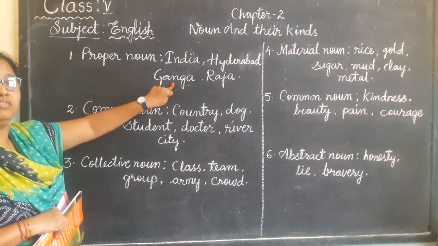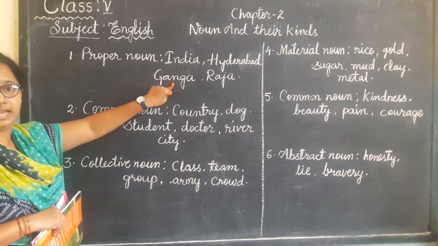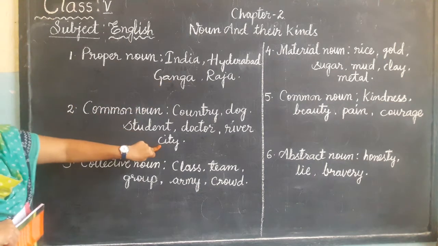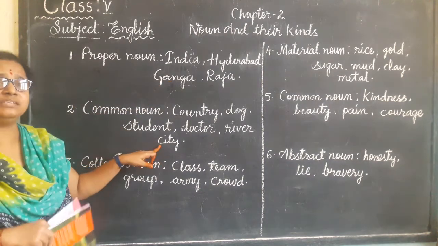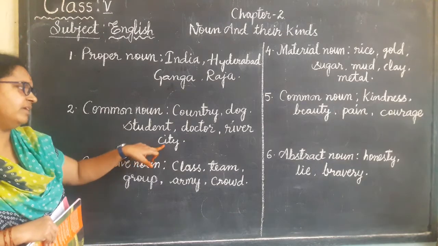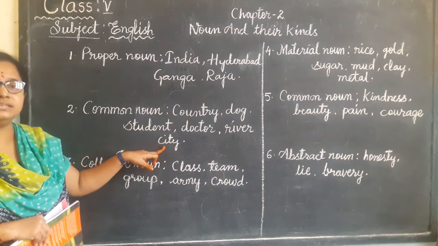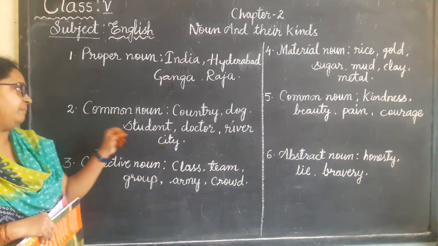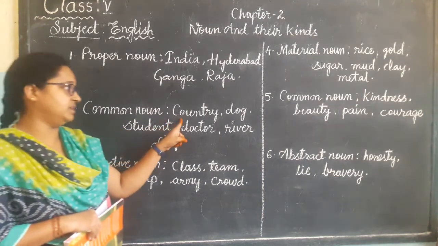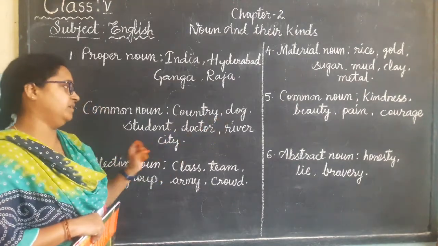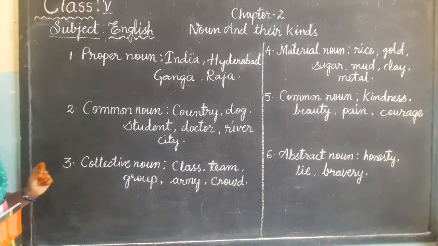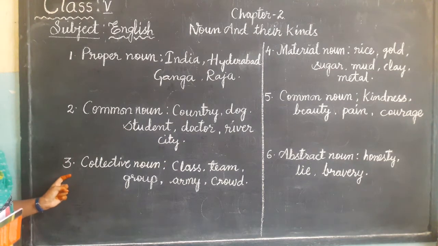Whereas Ganga, we are taking a holy river named Ganga. So this is a proper noun. City. In every state and every country, children, there will be many cities, isn't it? So city comes under common noun. Again we will recall, children: country, dog, student, doctor, river, city. It comes under common noun. Now shall we go to the third one?